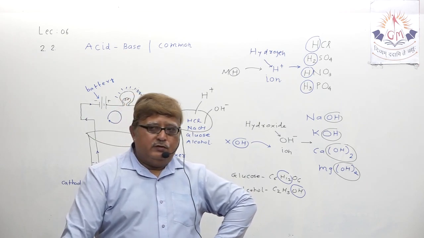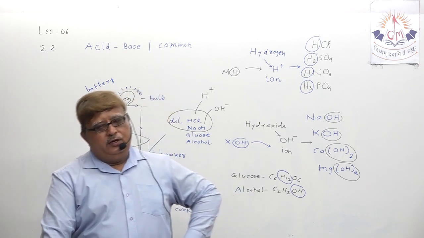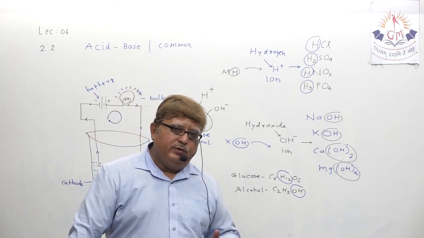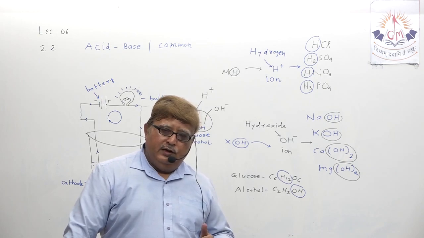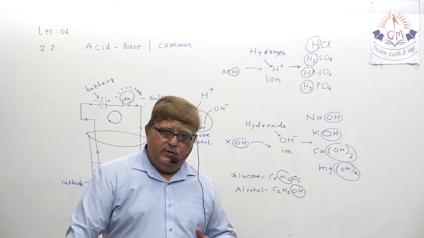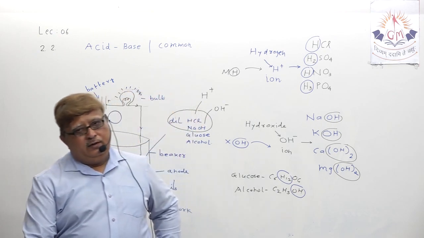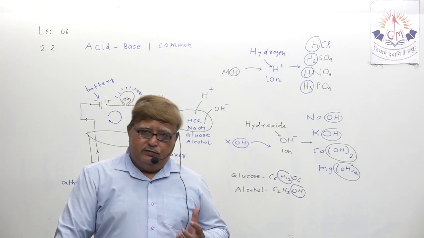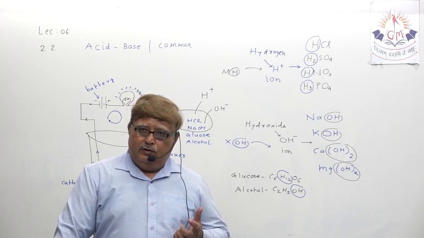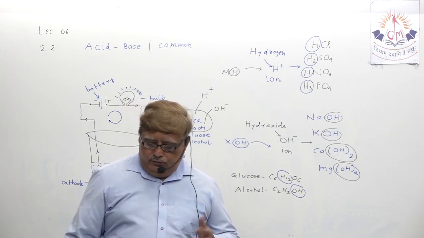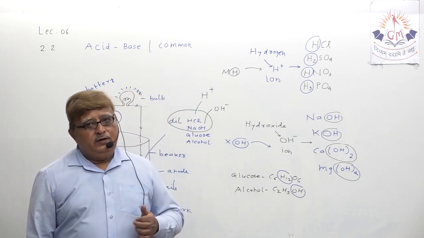You just start thinking of the name of any acid or any base, you start speaking the name, everywhere H will be there, and everywhere in base OH minus will be there. So for acid, the presence of H plus ion is a must. For base, the presence of OH minus ion is a must.